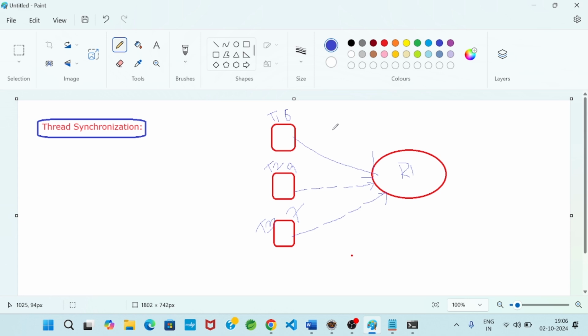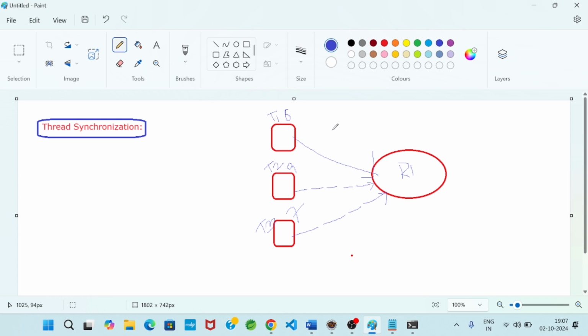How long will it wait? Whatever time slot the operating system fixes; within that time, if T1, T2, T3 do not execute completely, then an exception will arise. So here I can say T1 is not thread safe.